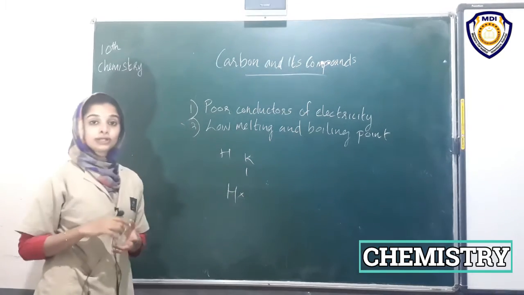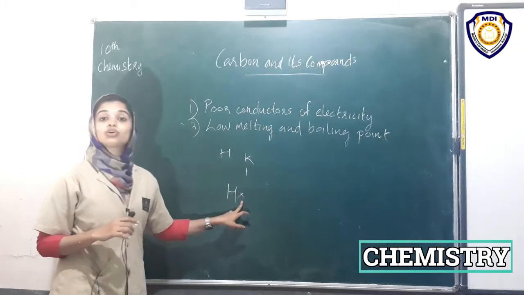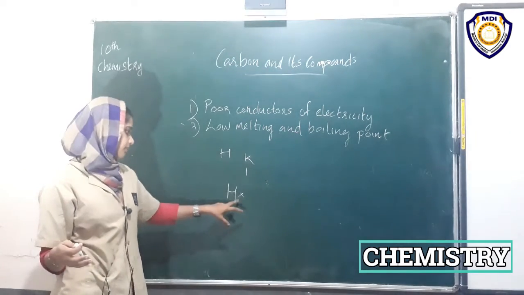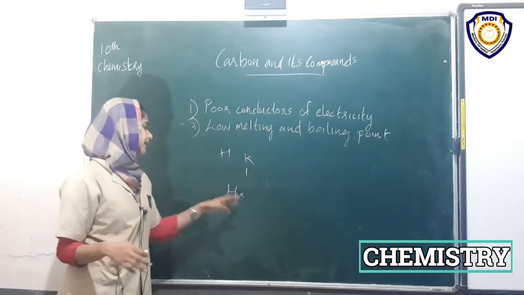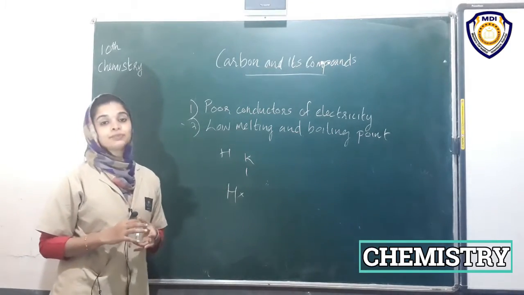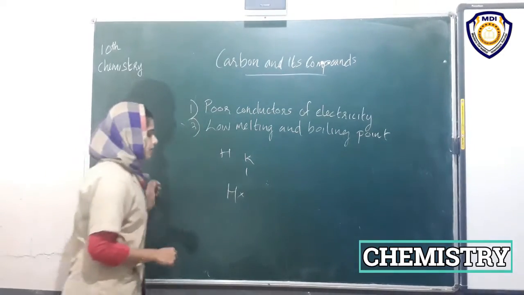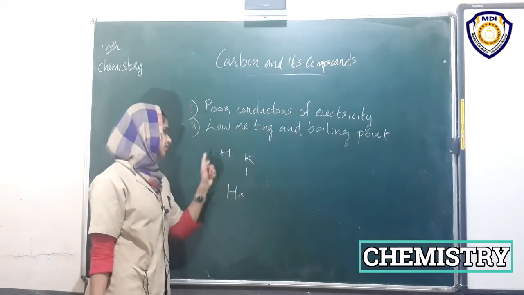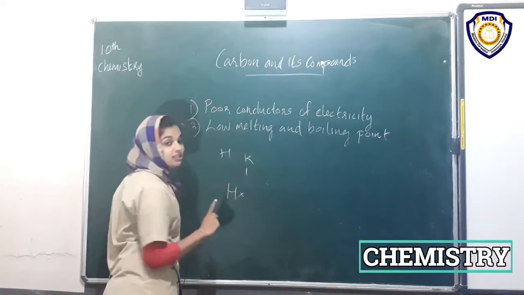This is an electron dot diagram. We can use a dot or cross to denote the outermost electrons. We place only the electrons present in the outermost shell. Hydrogen has 1 electron in its shell, so it needs 1 more.